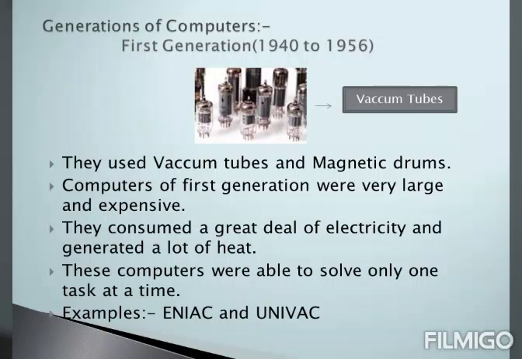Computers of first generation were very large and expensive. They consumed a great deal of electricity and generated a lot of heat. These computers were able to solve only one task at a time. Examples are ENIAC and UNIVAC.